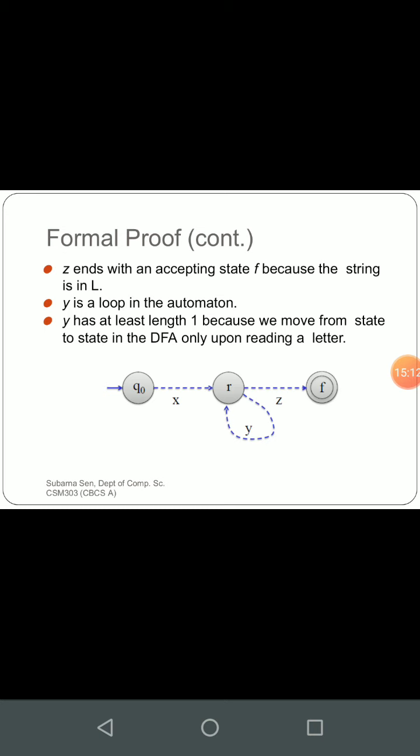Now Z ends with an accepting state F because the string is in L. So if we can prove that after starting with Q0 and staying at R any number of times we can get any Z to reach F, then you can say this is a finite automaton, so this is a regular language. Okay. So Y is a loop in the automaton. Y has length at least 1 because we move from state to state in a DFA only upon reading a letter. So the basic assumption of the pumping lemma is that the length of Y can never be 0; it should be at least 1.